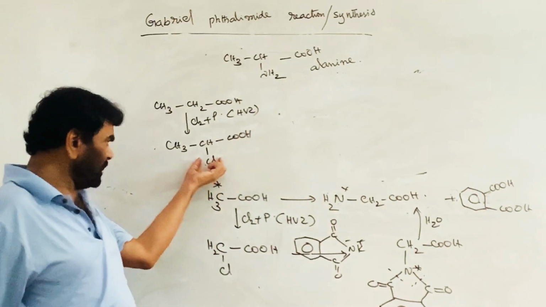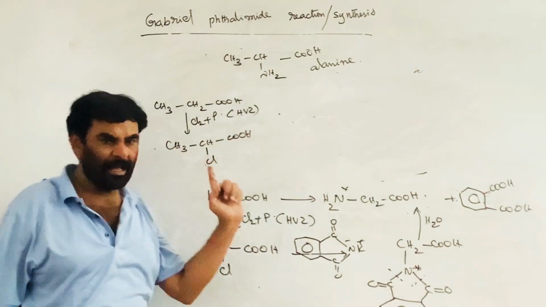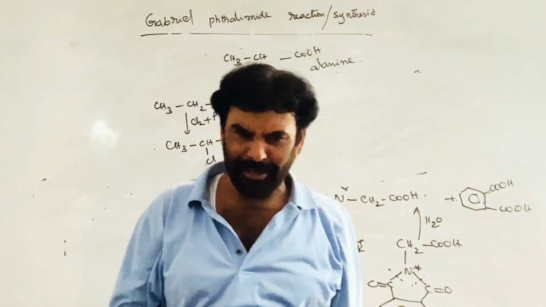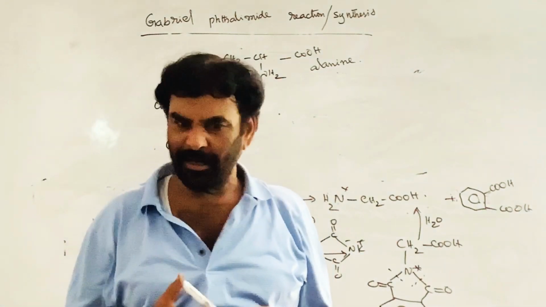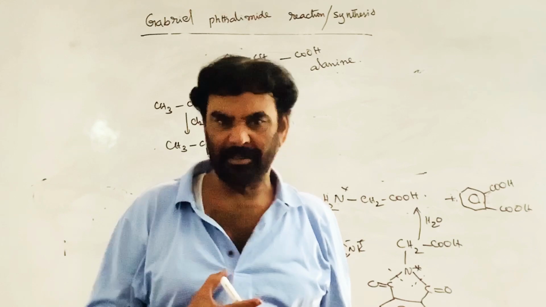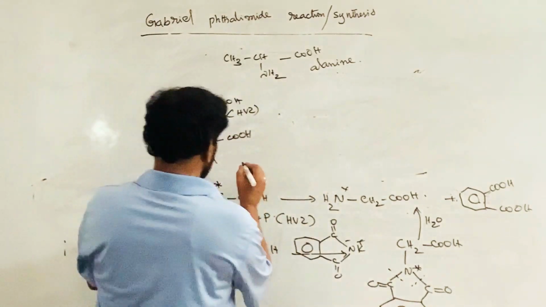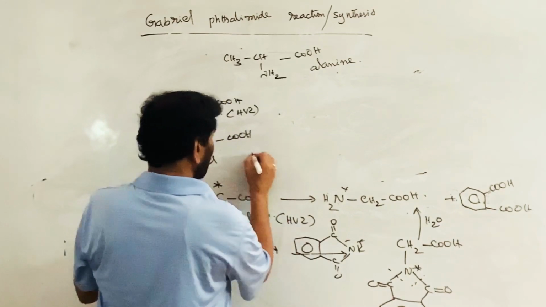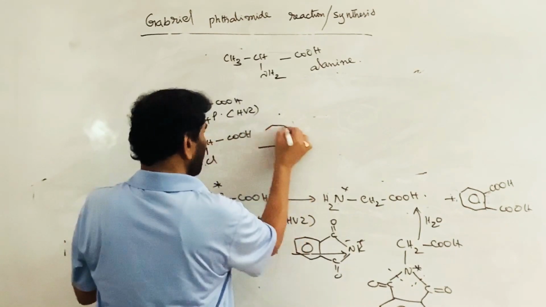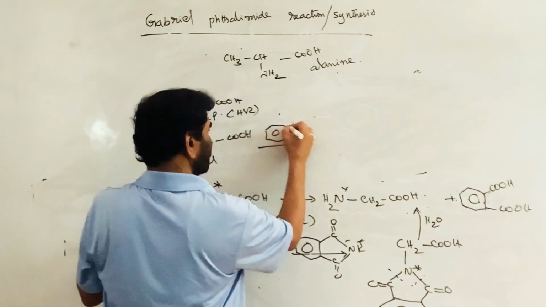Now, see, simply this has to be replaced with the NH2 group. The simple reagent is ammonia, but there are a lot of complications. It causes a lot of complications. So what do you have to do? That is not the right method. Now you have to treat with potassium phthalimide.